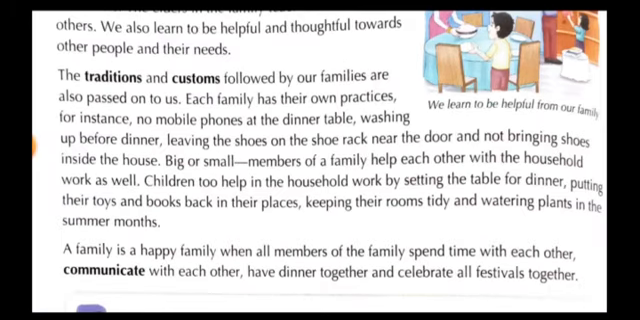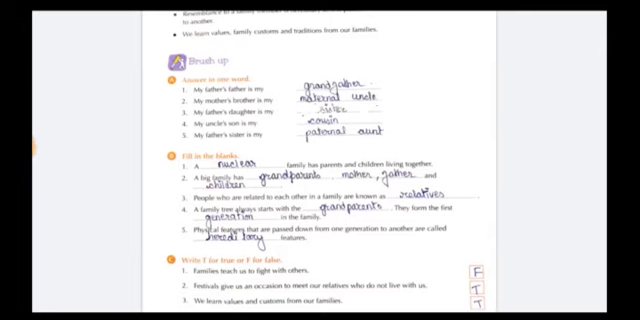So, students, according to the paragraph, we learned many good values like honesty, kindness, responsibility, care, and to be helpful from our families. They also teach us how to respect others, and we also learn family customs and traditions from our families. Now we have come to an end of this chapter. Now let's go through the exercise portion of this chapter.